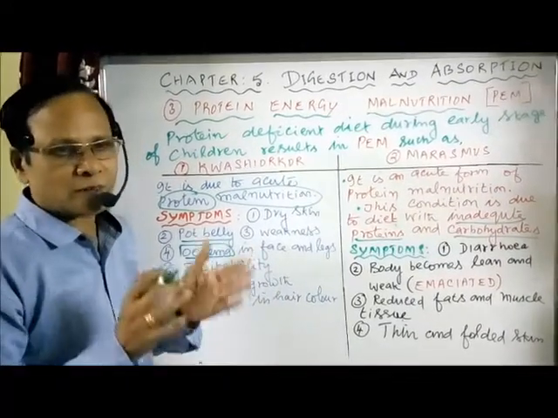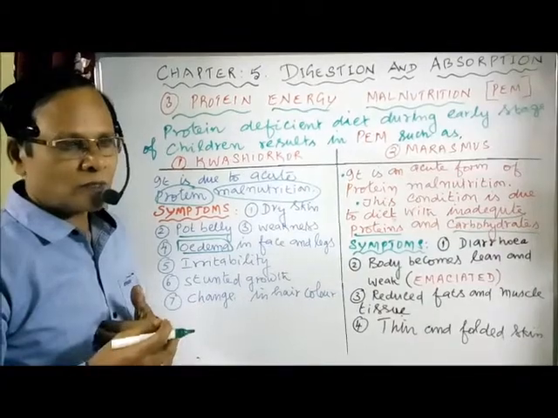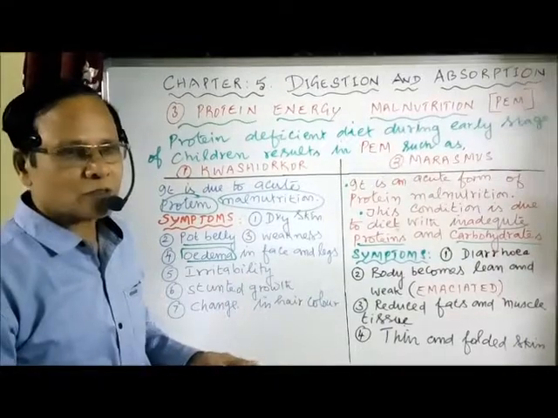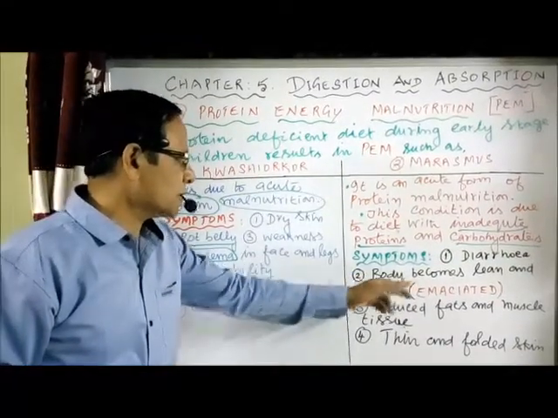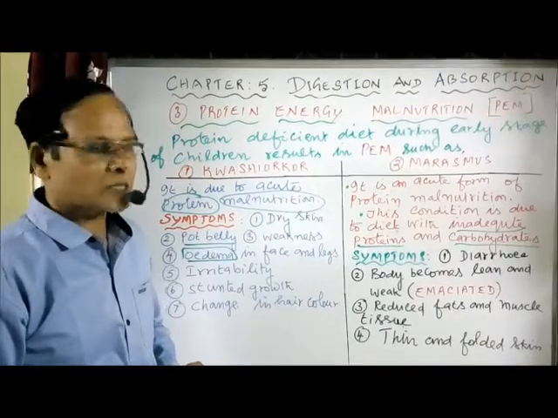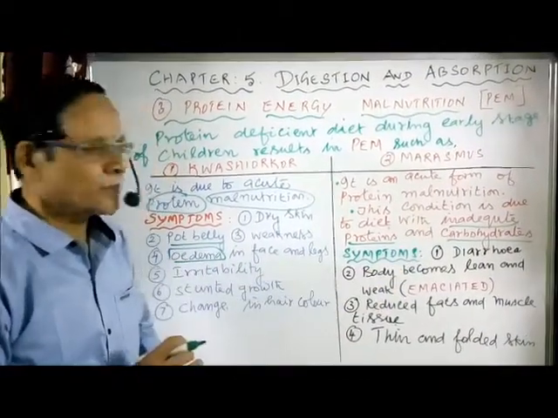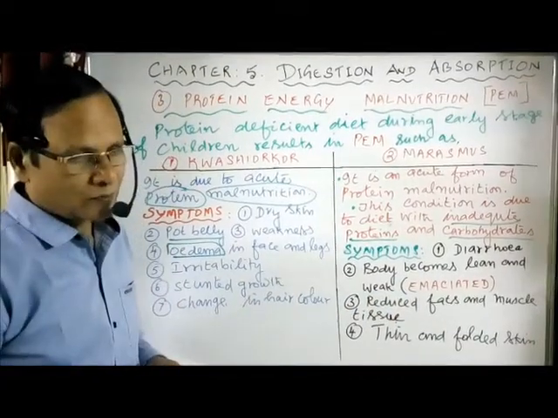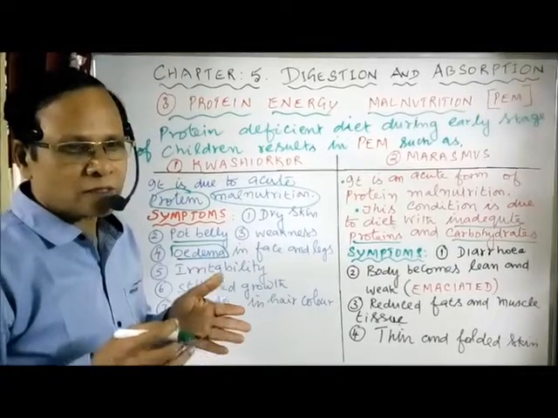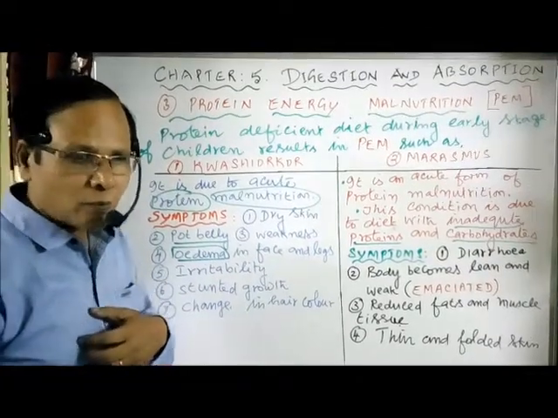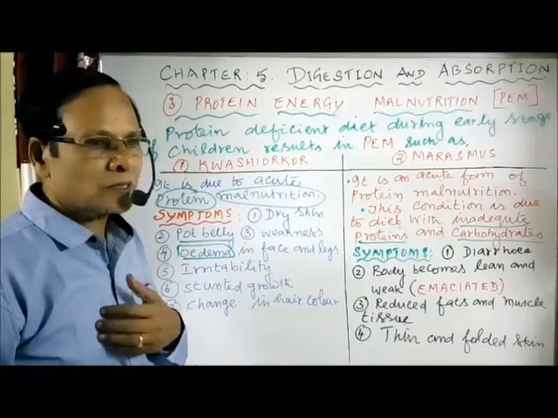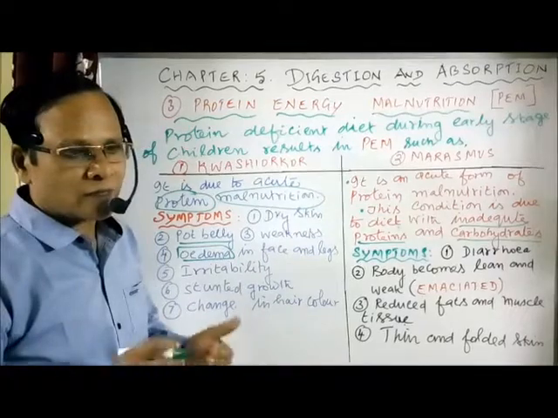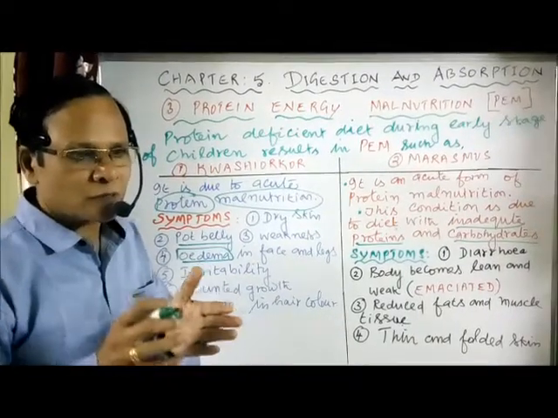Loss of fat. This is because of loss of fat and muscles. You see that the body is covered with skin folds only, because of the absence of muscle tissue and fatty tissues below the skin. So the body becomes lean. That condition is called emaciation. This is mainly because of reduced fats and muscle tissue below the skin, so that the person becomes very thin, and you can even count the number of ribs. As the muscles are absent, the ribs are elevated. The skin becomes thin and also folded.